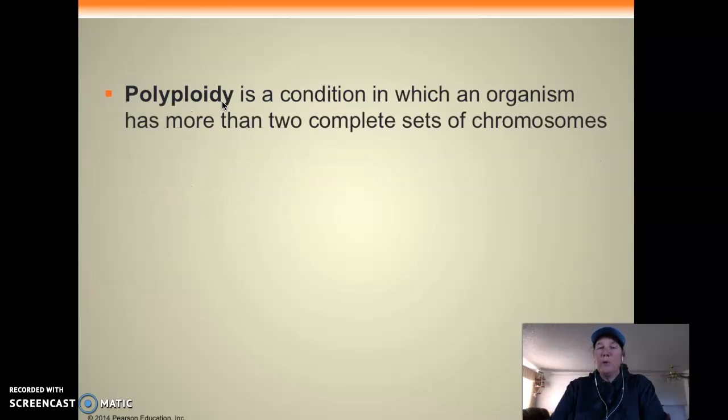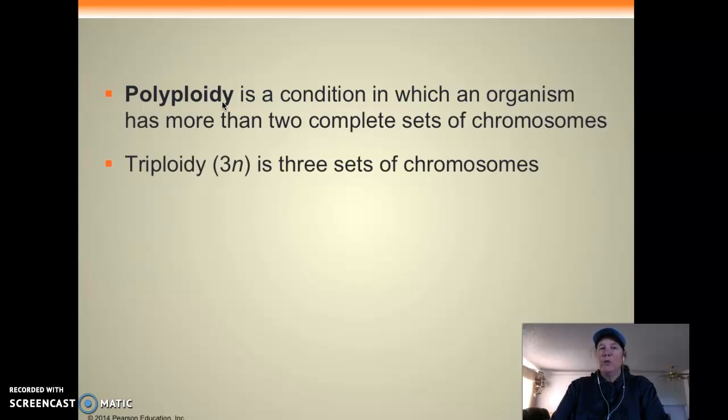Polyploidy, again, is anytime you have more than 2 complete sets of chromosomes. It's not super common, but it does happen more than you think. So triploidy is 3N instead of 2N. That's what we're supposed to have: 46 full chromosomes. But if you have 47, you're triploidy. And usually they say the chromosome number. Usually it's not chromosomes 1 through 6, because those are really big chromosomes, and if you get an extra one of those or you're missing one of those, that's a miscarriage.